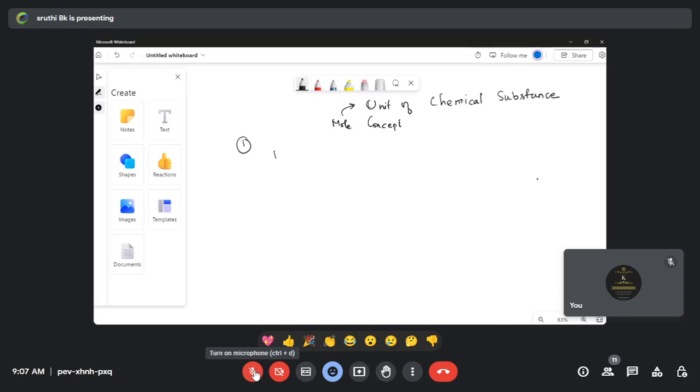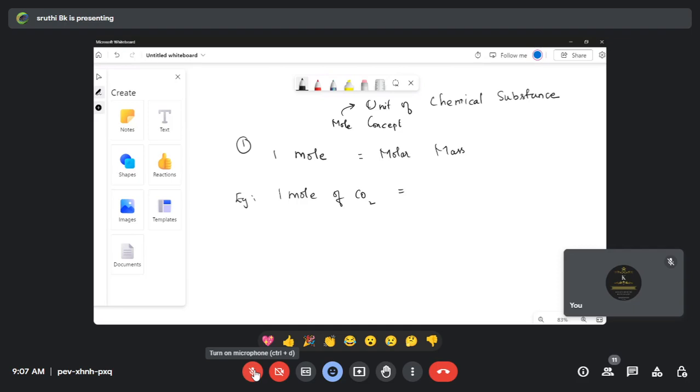There are 3 ways to find out the mole concept. First, we are going to relate with the grams, weight. 1 mole of any substance, 1 mole of any chemical is equal to the molar mass of that chemical. Let's go with 1 mole of CO2. These are all some examples. Let's take 1 mole of CO2. What is the molar mass of CO2?